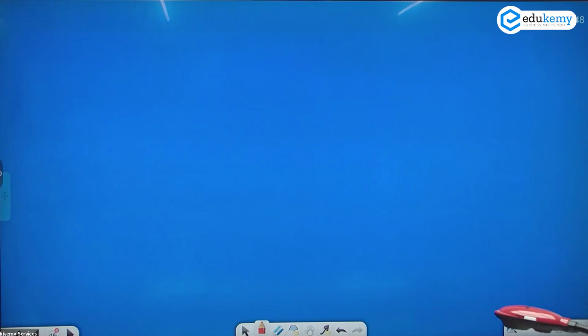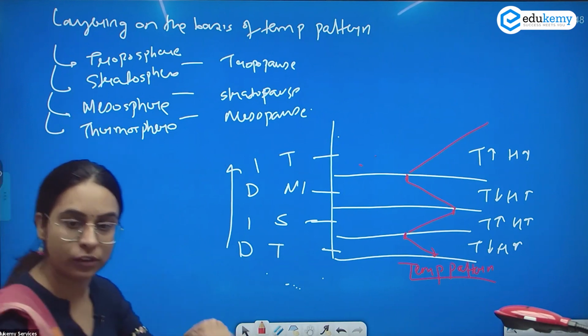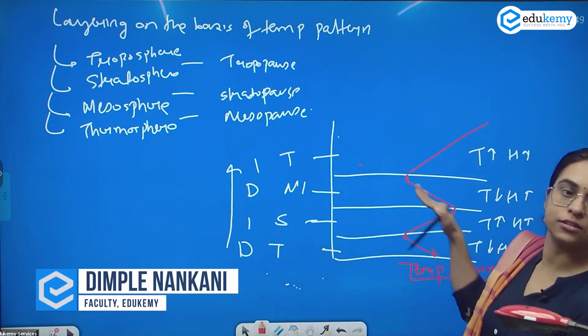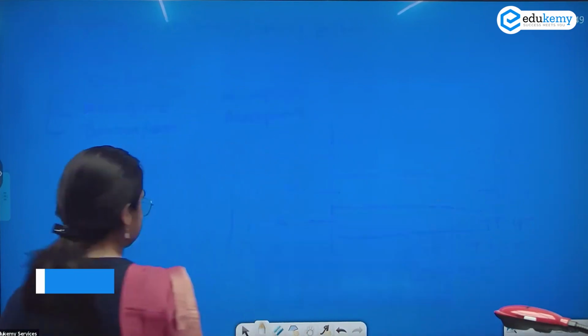What are we discussing? We are discussing the layering on the basis of temperature pattern. These are the layers: the troposphere, stratosphere, mesosphere, and thermosphere. We have seen how the temperature reduces, increases, reduces, and further increases. Now, moving on, write about the troposphere.